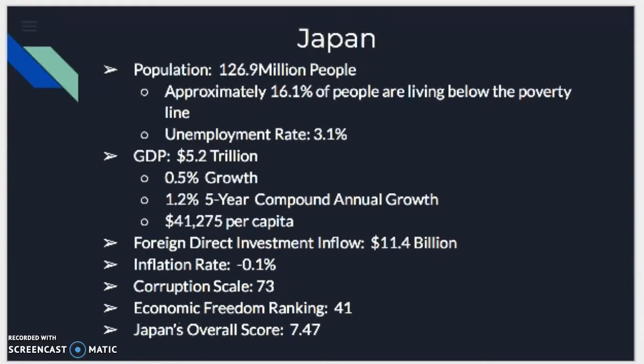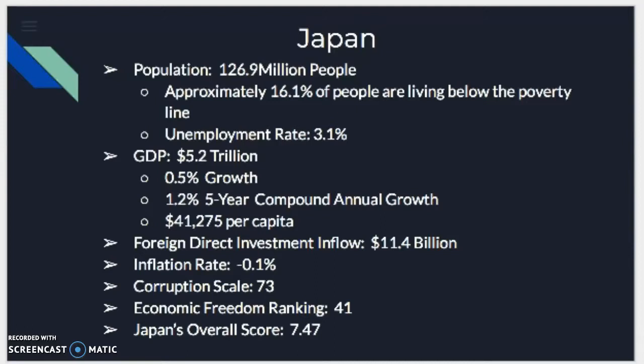The population for Japan is 126.9 million people. They have 16.1% of people who are below the poverty line and a 3.1% unemployment rate. Their GDP is $5.2 trillion with a 0.5% growth, a 1.2% 5-year compounding annual growth, and $41,275 per capita. Their foreign direct investment inflow is $11.4 billion. They have an inflation rate of actually a negative 0.1%, and they scored a 73 on the corruption scale, which is very similar to the US.